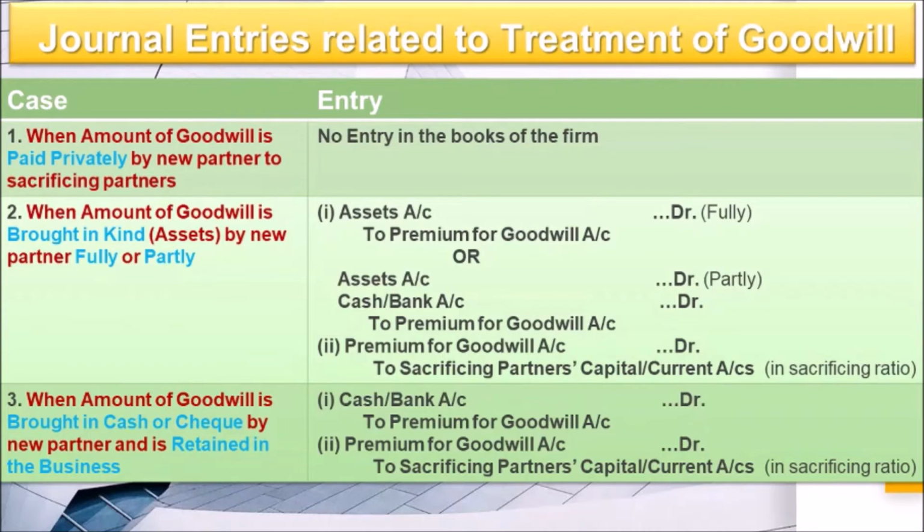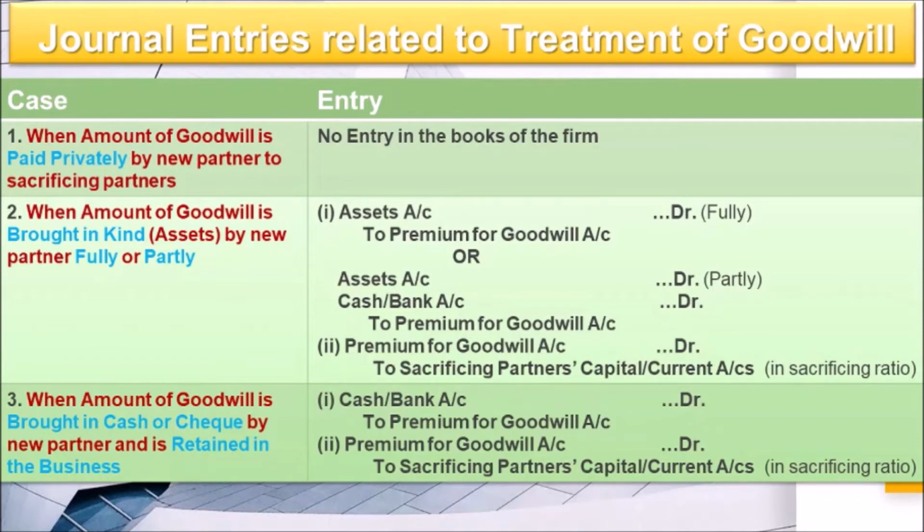So we need to understand that whatever value he brings as premium for goodwill, why is he bringing it? So that the sacrificing partners can share it, because in actual he is going to compensate them. So that is why this entry is there for getting the compensation. That is why it is done in sacrificing ratio. Understood? In all the cases you will find that.